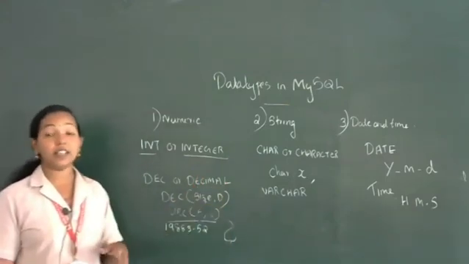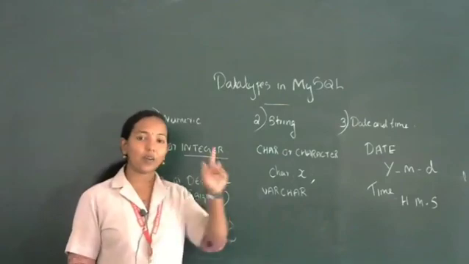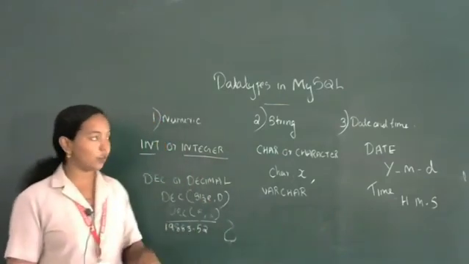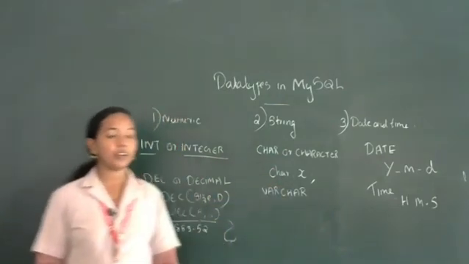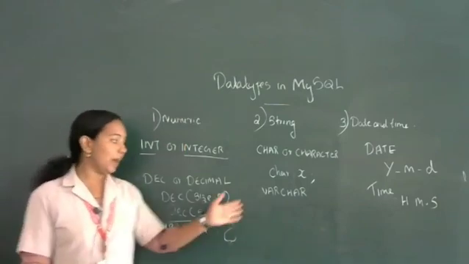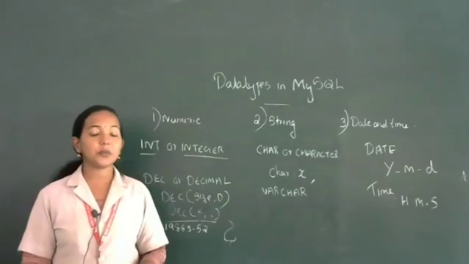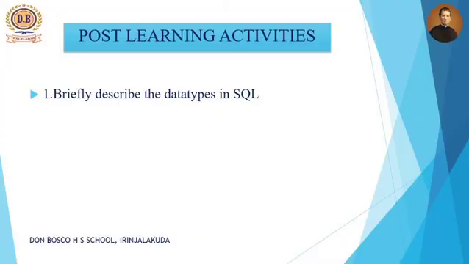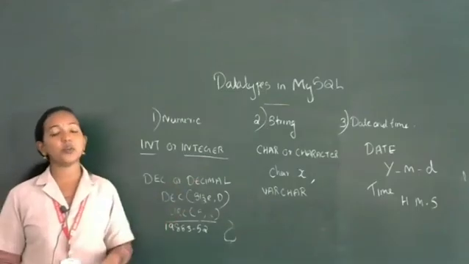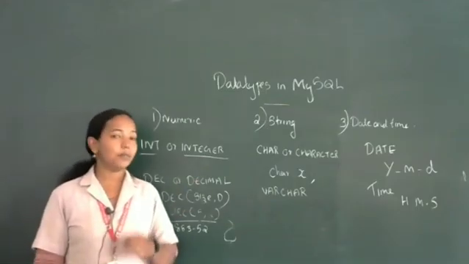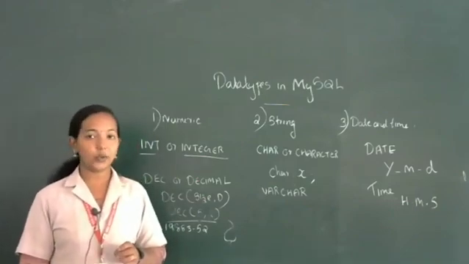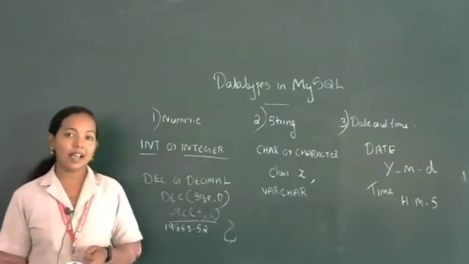String data types were char or character and varchar, then date and time. One more point: characters are always represented in single quotes. Date and time are also used in single quotes. Numbers don't need single quotes. Then you need to write one question in your notebook that is already given: describe the different data types in SQL. Write all these along with examples. Please read your textbook thoroughly and then write down the answers.